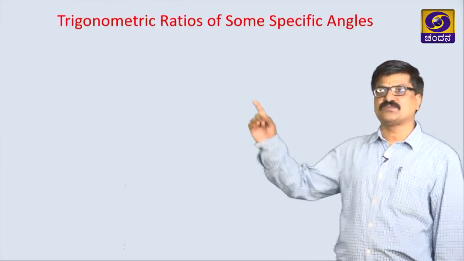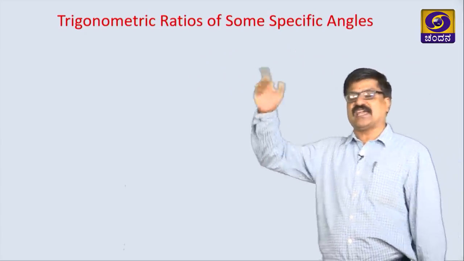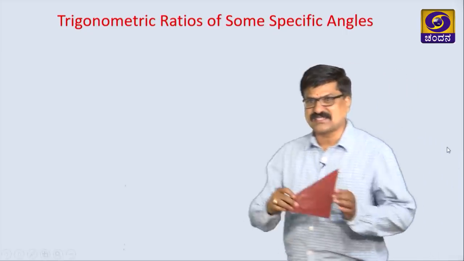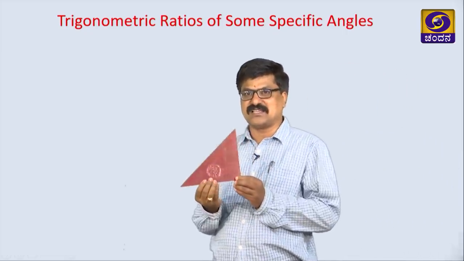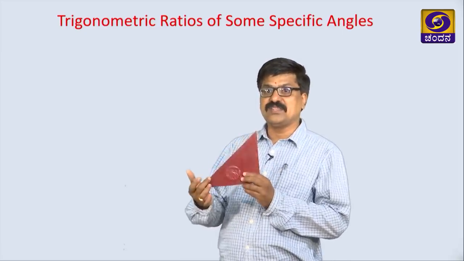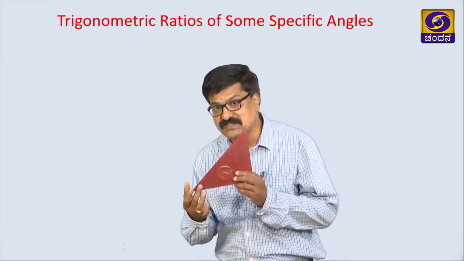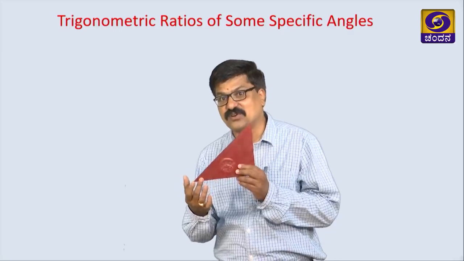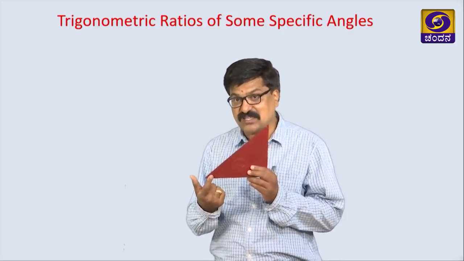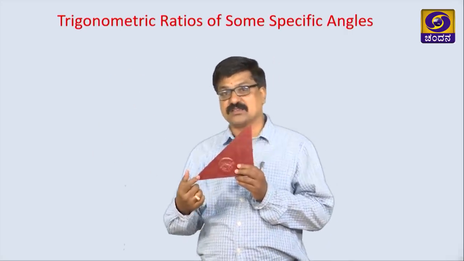Let us take the next one, that is trigonometric ratios of some specific angles. What are the specific angles? Let us take here a right angle triangle, this is the right angle, and these two are acute angles. That means this angle is greater than 0 and less than 90 degrees. This may be 1 degree or up to 89 we can take.